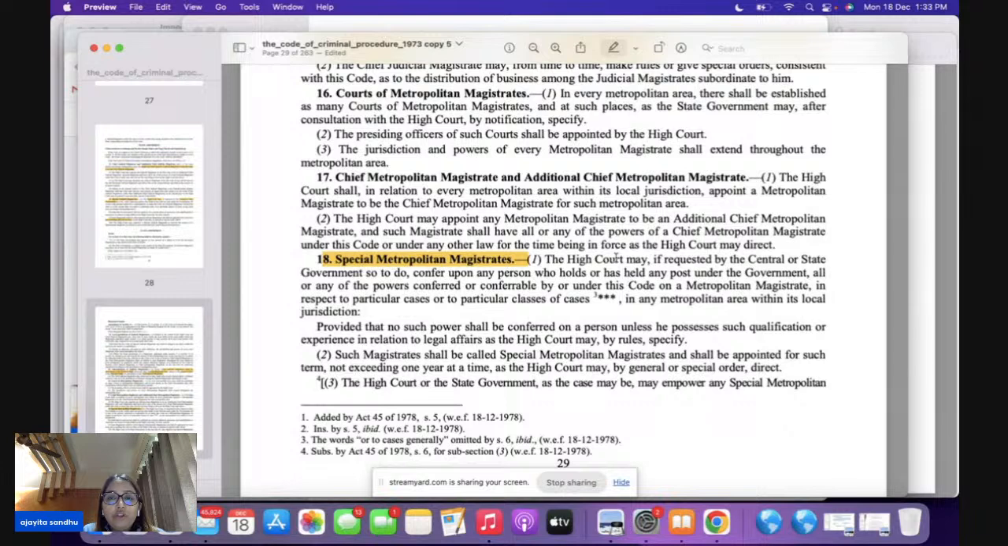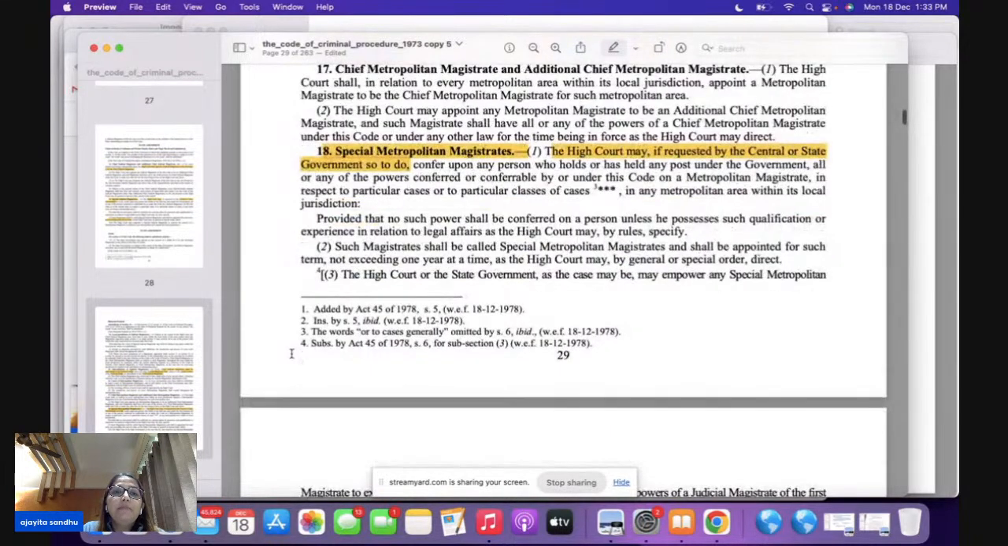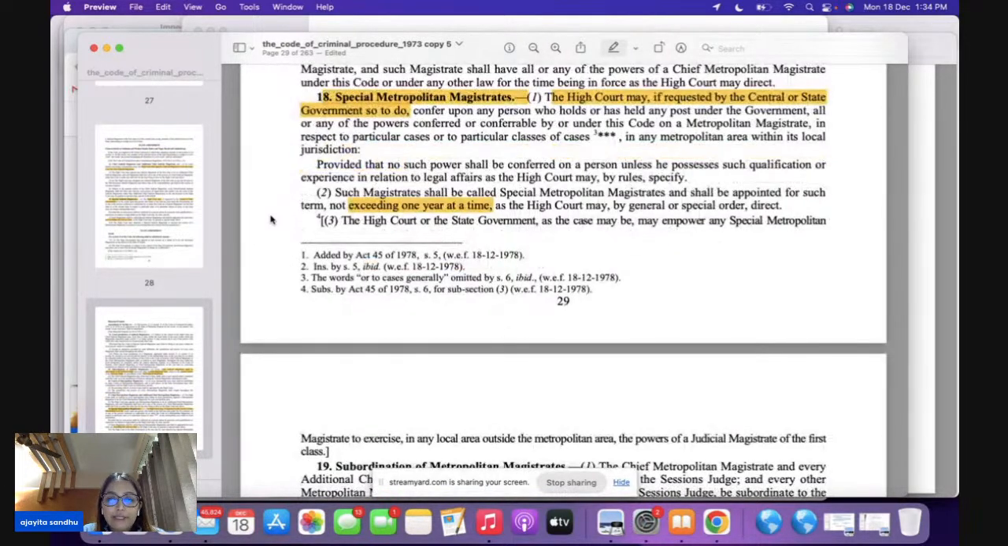Now again, the provision remains the same. It is the High Court may, if requested by the central or the state government. Again, it's going to be the High Court if requested by the central or the state government. Here, they are going to appoint special metropolitan magistrates. Under subsection 2, again your prelims question: not exceeding 1 year at a time. The special metropolitan magistrates are appointed for a term not exceeding 1 year.